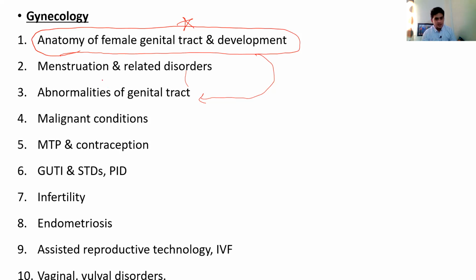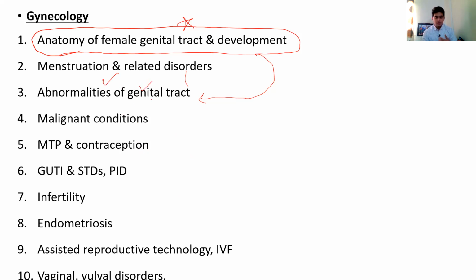Then menstruation and related disorders. What is the physiology of menstruation? How are the hormonal changes? The hormones that take part in the menstrual cycle, and what are amenorrhea and dysmenorrhea. So all these things you should know, the definitions you should know, and the management. So that is also a must.